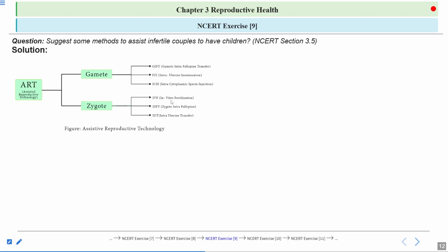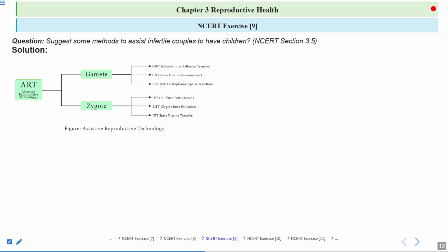Clear? So the egg is taken from the female and the sperm is collected from the male, and then they are fused together in the lab. Okay, this is being done artificially, and after the fusion, what will be produced? Zygote. So zygote is also produced here. It is being produced outside the body, in a culture plate or in a test tube. That's why this is also known as test tube baby program.